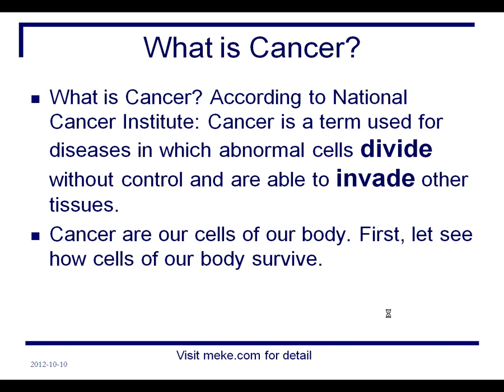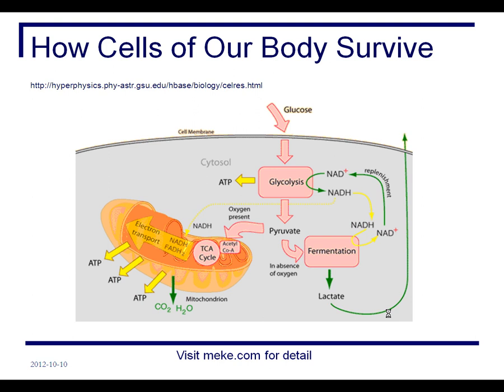First, let's see how cells of our body survive. This is a cell. Most cells of our body need energy to survive. Without energy, they will die. There are two major energy processes. One is respiration. One is fermentation.